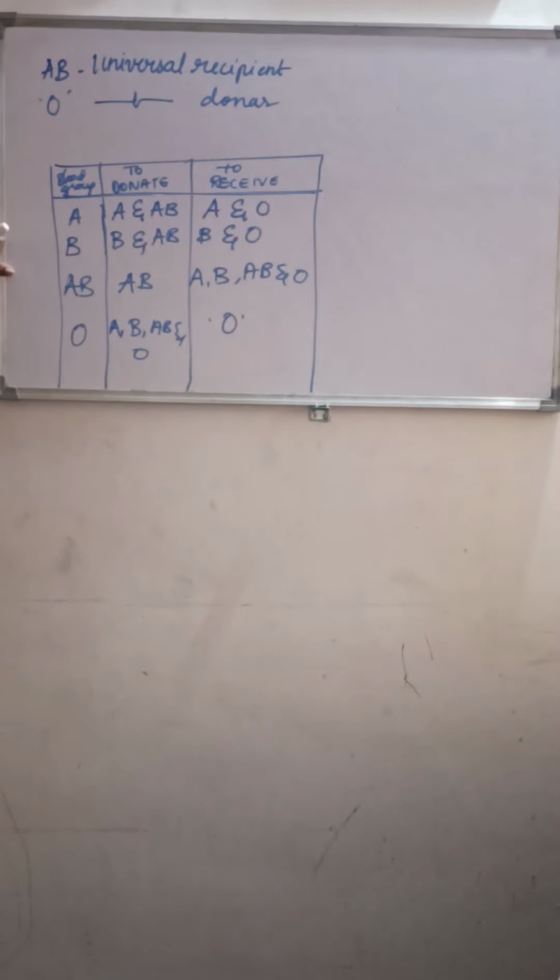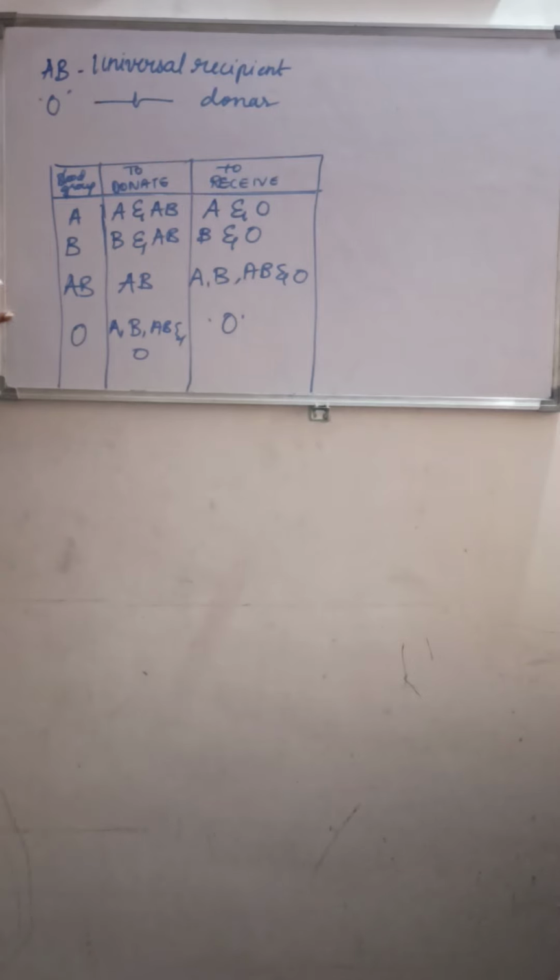This knowledge not only helps us pass the examination, but also may help the needy, particularly in blood transfusion problems.